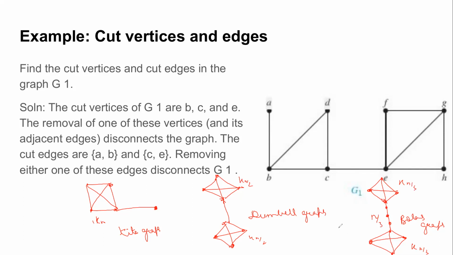Now in these scenarios, can you identify what the cut edges are? The kite graph is simple. This edge is the cut edge or the bridge, and the dumbbell is also easy. This is the cut bridge. What about the bolus graph? Can you tell me what would be an ideal cut edge for the bolus graph?